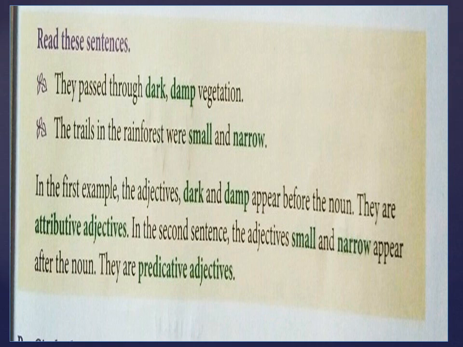Small and narrow are placed after the verb. What is the verb in this sentence, children? Were, W-E-R-E, is the verb. So, after the verb, the adjectives small and narrow are placed. So, if adjectives come after the verb, they are called predicative adjectives. So, small and narrow are predicative adjectives.